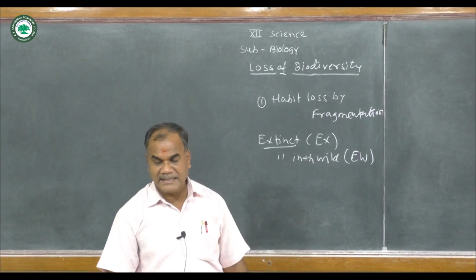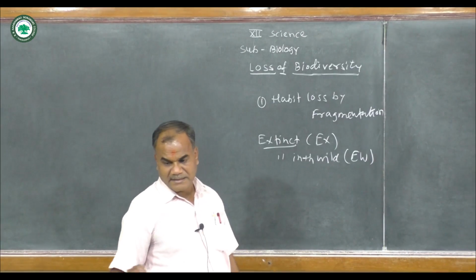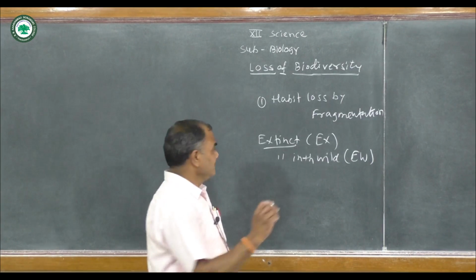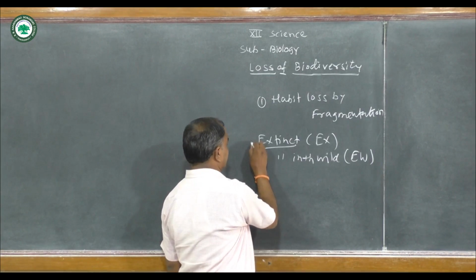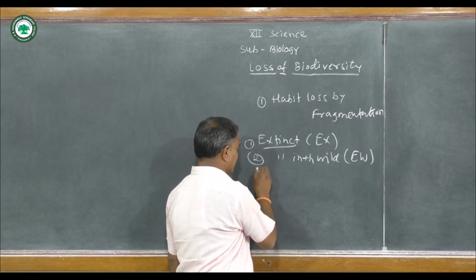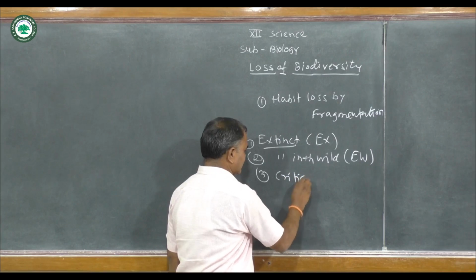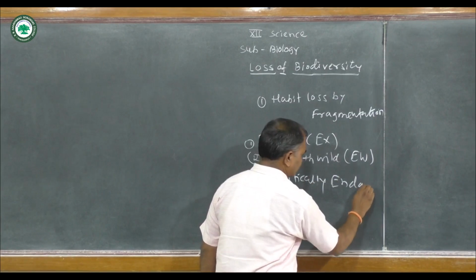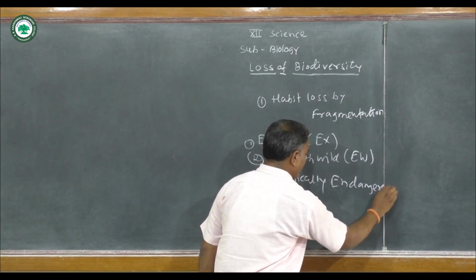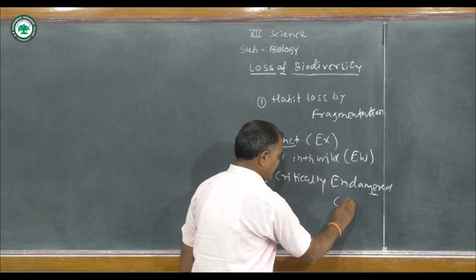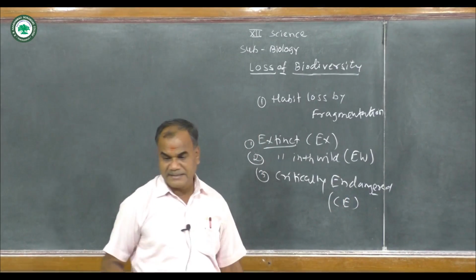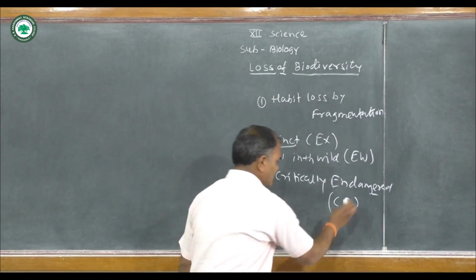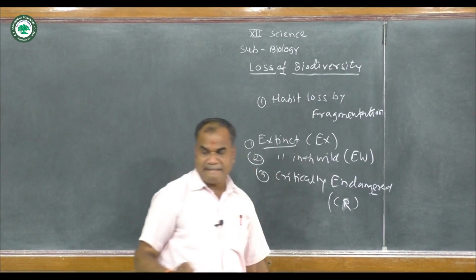The third type is critically endangered, that is CR.